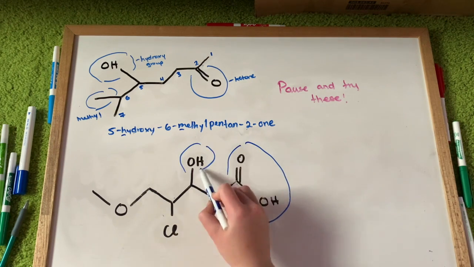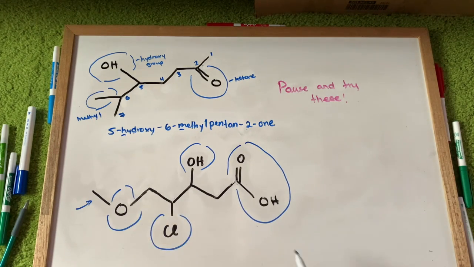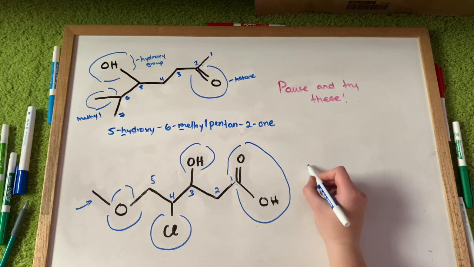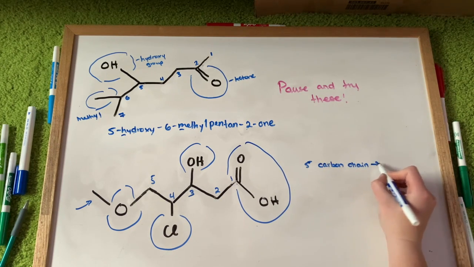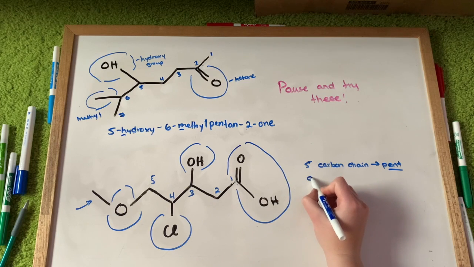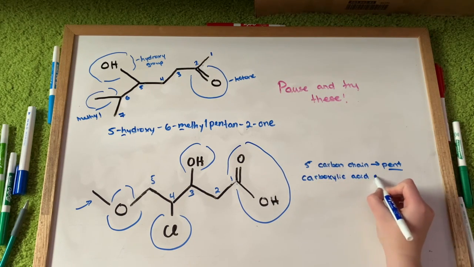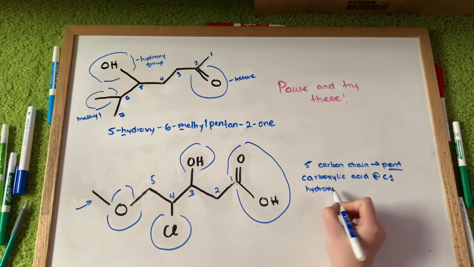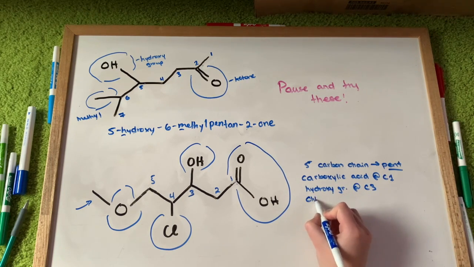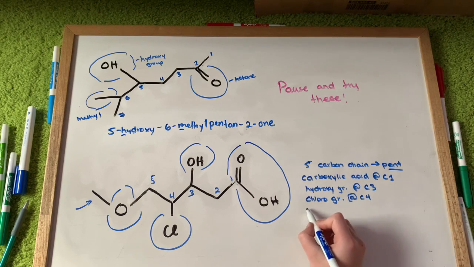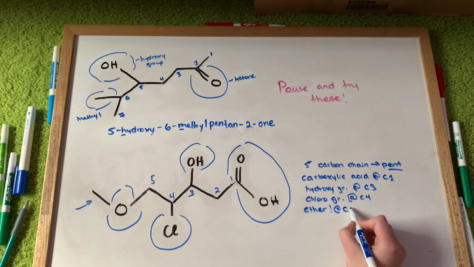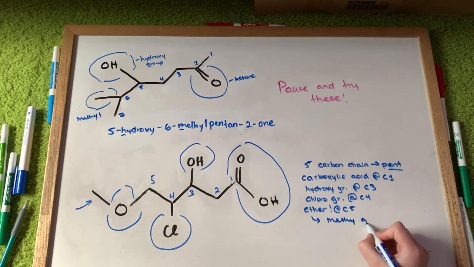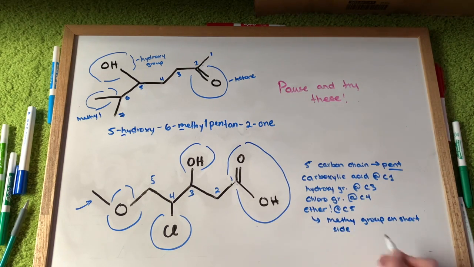For the next molecule, again, we're going to label all of the functional groups and identify those. Here we have a carboxylic acid, we have a hydroxy, then we have a chloro, and then we have an ether. When there are many functional groups present in the molecule, I usually like to label them beside just so I don't miss anything. Here we have a 5-carbon chain, so it's going to be a pent. We have a carboxylic acid at carbon 1, a hydroxy group at carbon 3, a chloro group at carbon 4, and then we have an ether, which is the special case I mentioned. Because on the smallest chain attached to the oxygen, it's a methyl group, it will be methoxy, and then the rest of the name will follow.